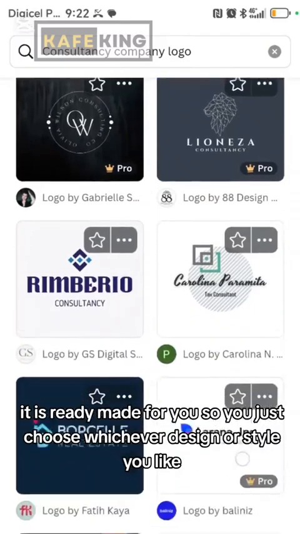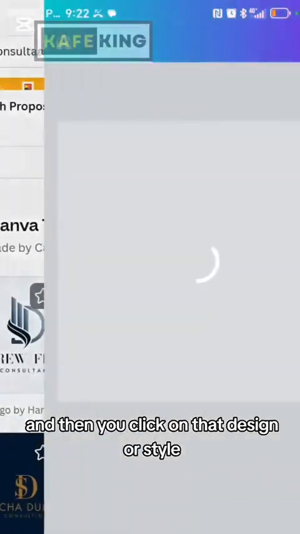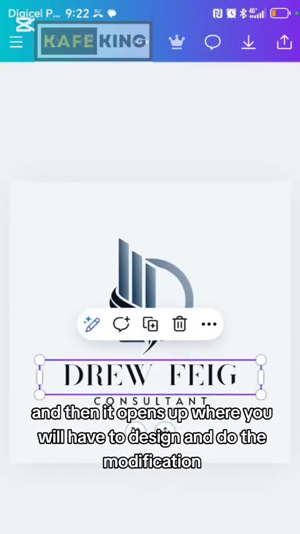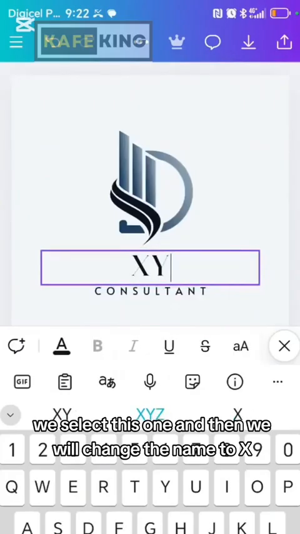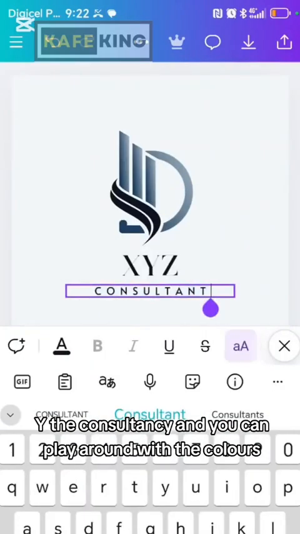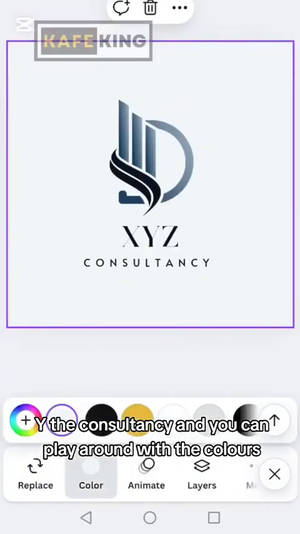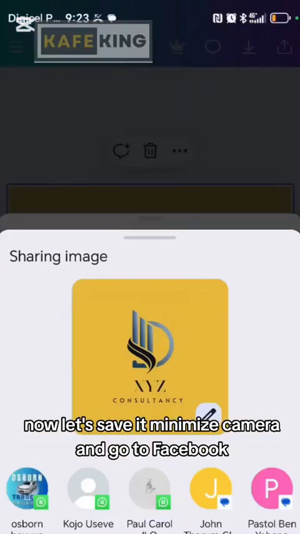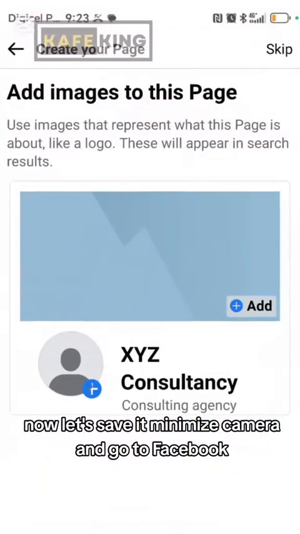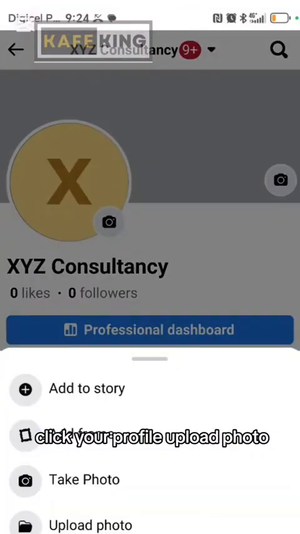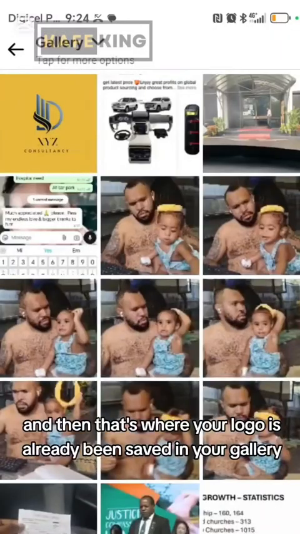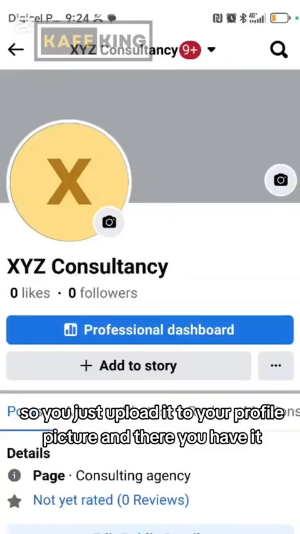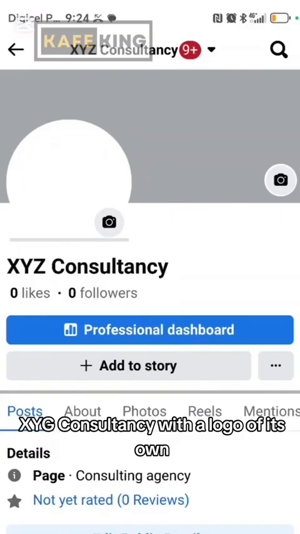So you just choose whichever design or style you like, and then you click on that design or style, and then it opens up where you will have to design and do the modification. We select this one, and then we will change the name to XYZ Consultancy, and you can play around with the colors, maybe change the background or foreground to whatever color you want. Now let's save it, minimize Canva, and go to Facebook. Click your profile, upload photo, and then that's where your logo is already saved in your gallery, so you just upload it to your profile picture. And there you have it, XYZ Consultancy with a logo of its own.